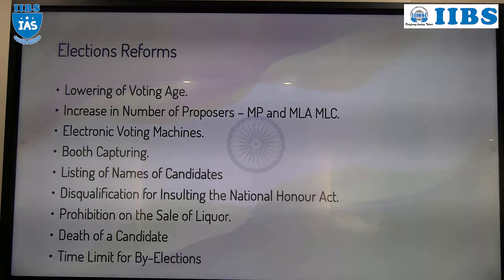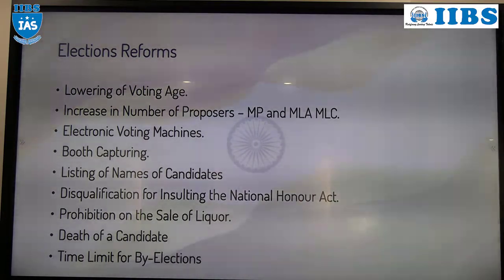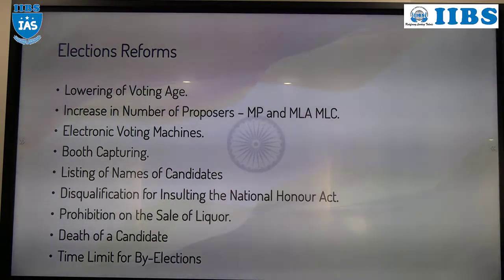Same in case of Lok Sabha also. MLA and Lok Sabha are the same. If that candidate is from a recognized party, 1 elector. If the candidate is from an unrecognized party, 10 electors. Okay, now Rajya Sabha and Council.